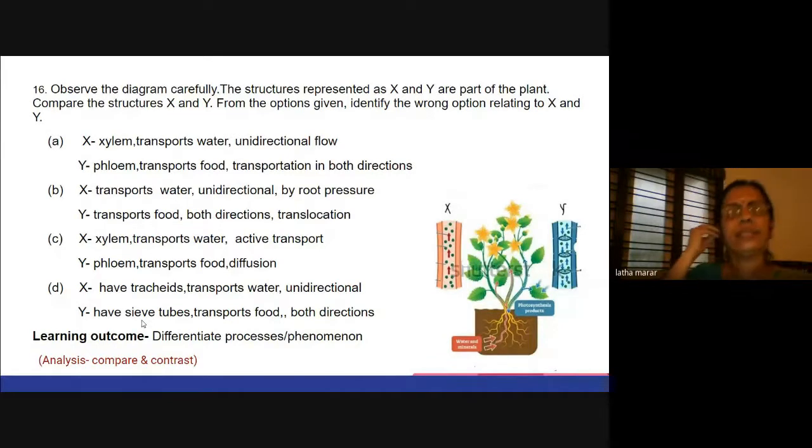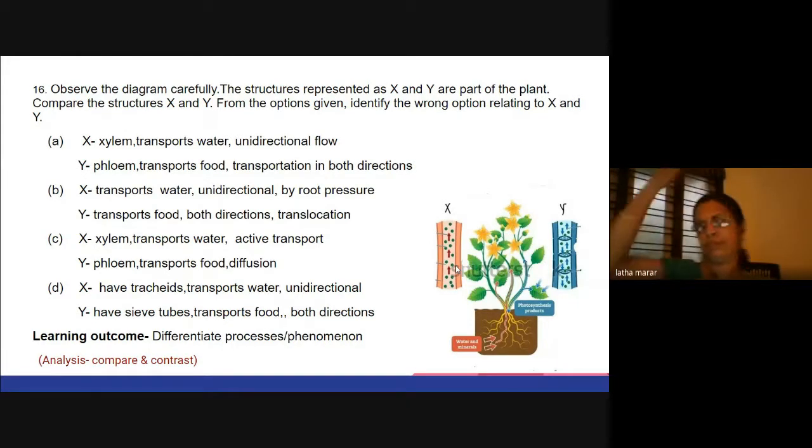Okay, teachers. Now in this, identify the wrong option relating to X and Y. So here the child has been taught that in X, that is in xylem, it is always a unidirectional flow. Teachers, am I audible to you? Yes, ma'am. So in X, the direction is unidirectional, and in phloem, it is both ways. And here in Y, they can see certain small seeds also. That also we are teaching them. What are the parts of xylem? It is tracheids, vessels, and the other one, sieve tubes, companion cells. All that we are teaching.